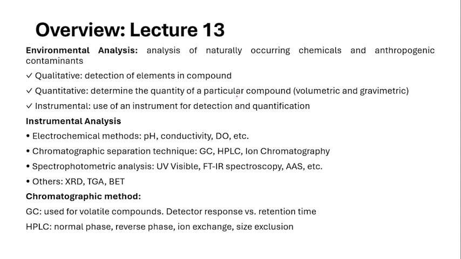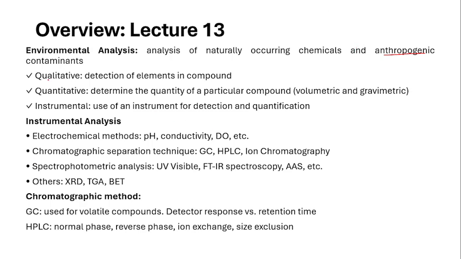Next, coming to lecture 13. Lecture 13 and 14 mainly deal with the type of instruments being used to analyze these environmental pollution levels. So the first one is environmental analysis. What does environmental analysis mean? This is the analysis of naturally occurring chemicals and anthropogenic contaminants. So anthropogenic contaminants are the man-made pollutants.